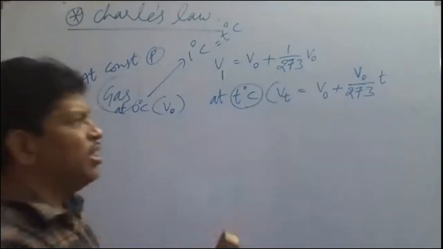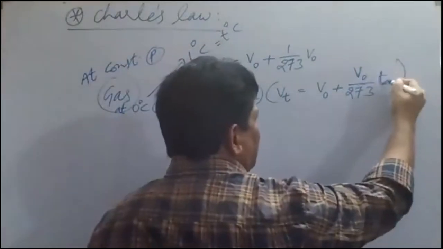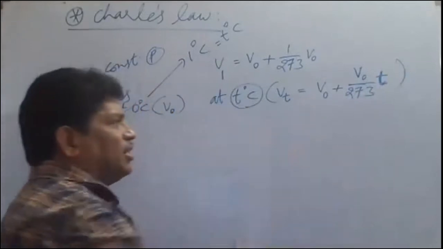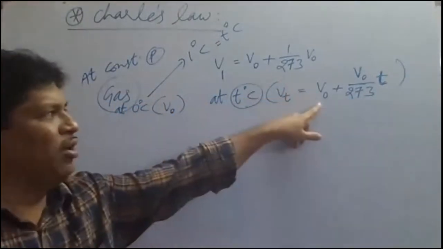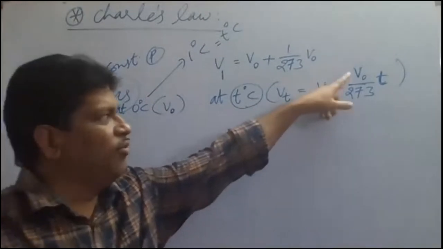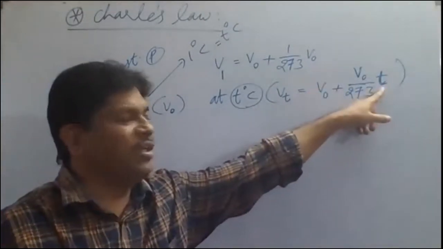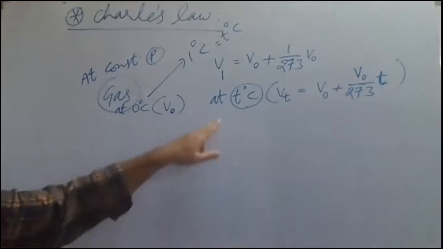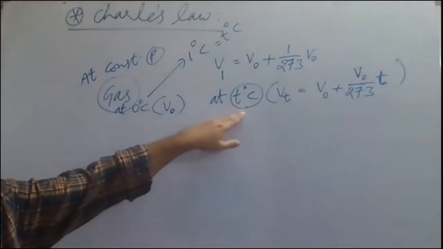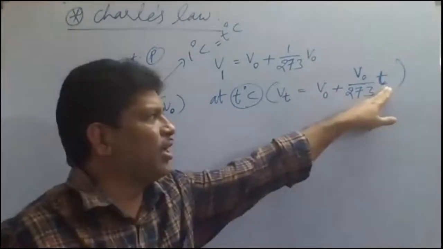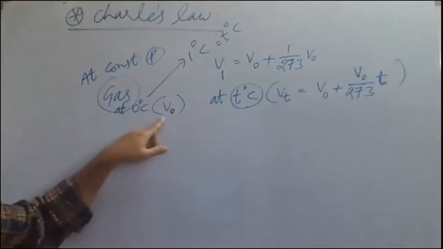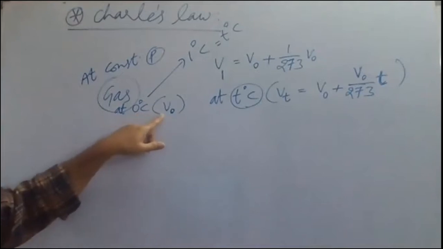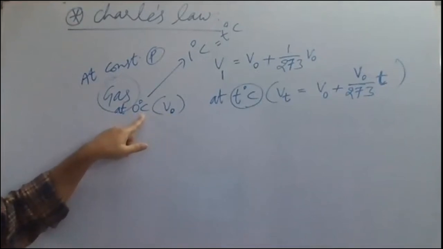So Vt, the volume at T degrees Celsius, is equal to the volume at 0 degrees Celsius, the initial volume, plus V naught by 273 times T. We have taken the gas to which temperature? T degrees Celsius. That's the T we have multiplied by. So this is the volume at T degrees Celsius, and this is the volume at 0 degrees Celsius.